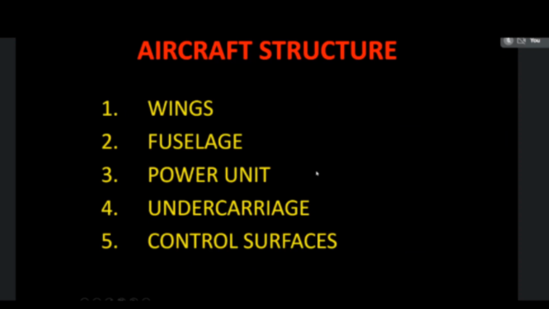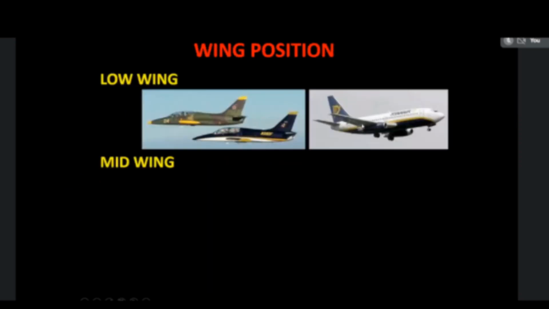These are the types of wing in the aircraft. In the figure, the wing is fixed on the lower side of the aircraft, so this is a low wing aircraft. In these two figures, the wings are fitted in the lower part of the aircraft, so this is a low wing aircraft.